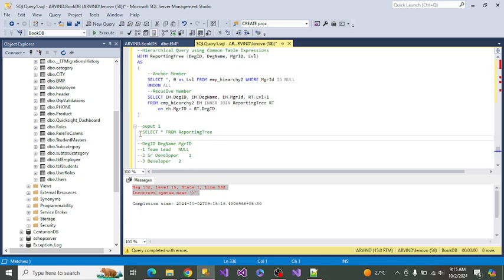Okay, I think it should be used with that, which means you cannot use it directly in this way.